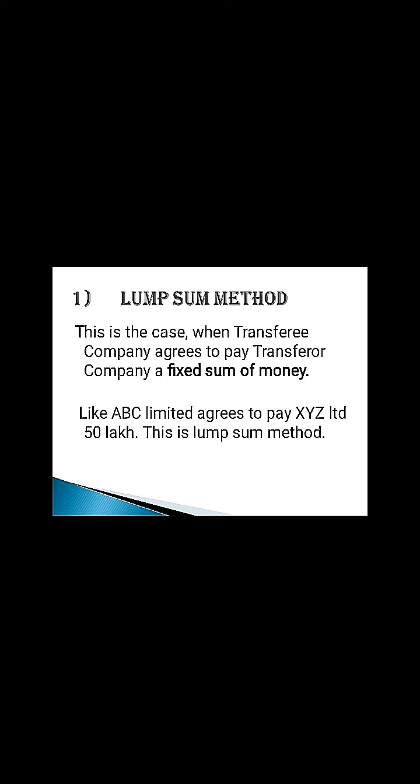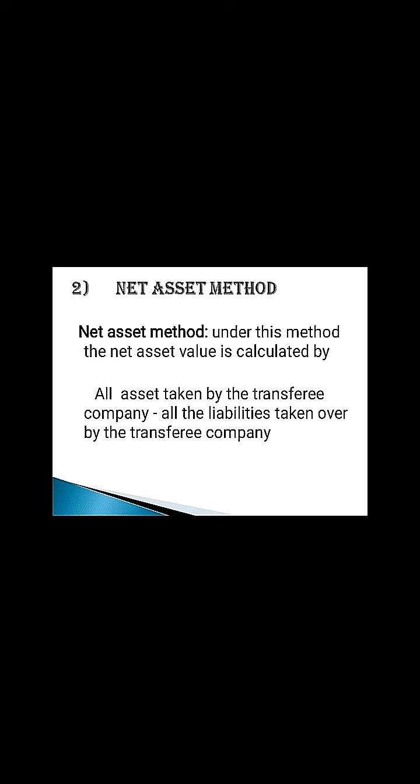Number 1. Lump sum method. This is the case when the transferee company agrees to pay the transferor company a fixed sum of money, like ABC Limited agrees to pay XYZ Limited 50 lakhs. This is the lump sum method of calculating PC. Number 2. Net asset method. Under this method, all assets taken over by the transferee company minus all the liabilities taken over by the transferee company. The resultant figure will be the purchase consideration under the net asset method.